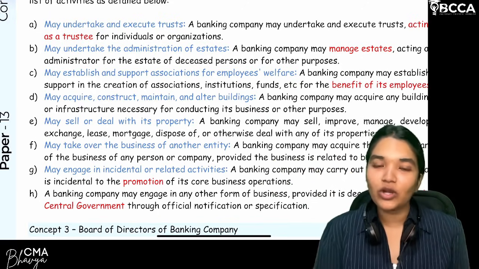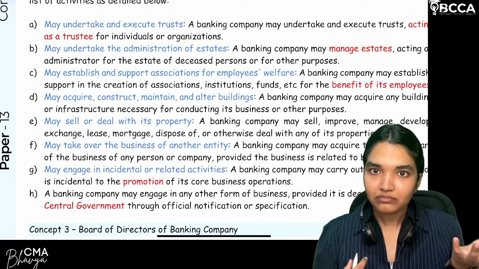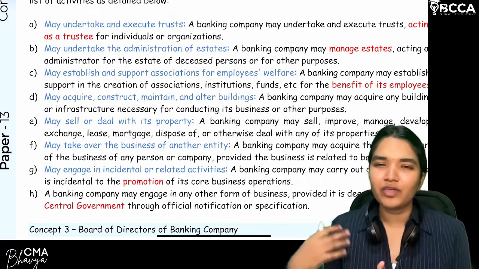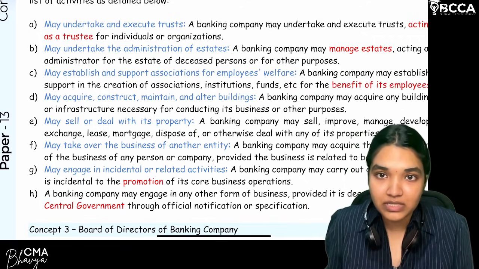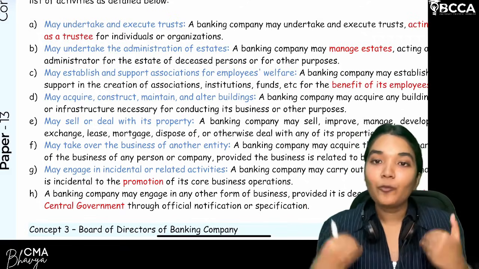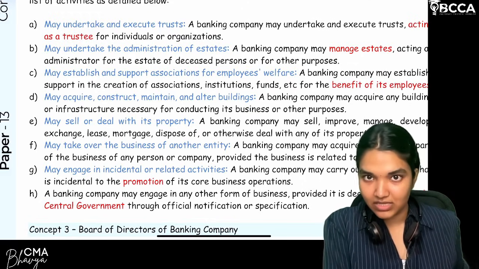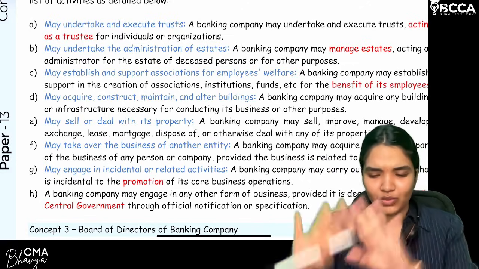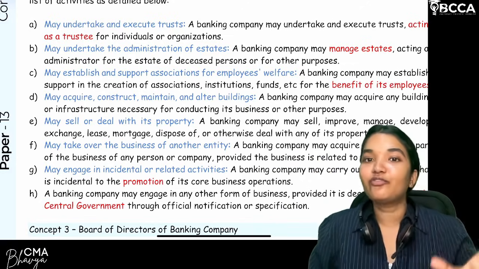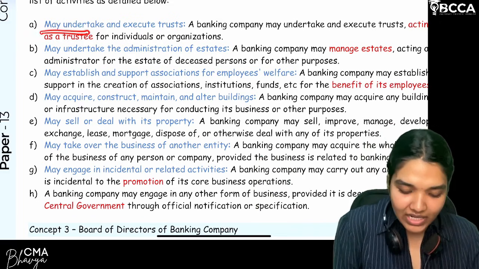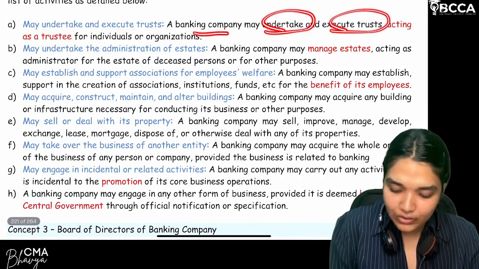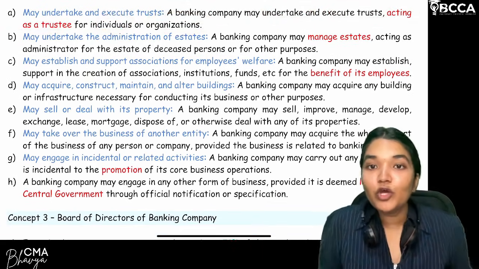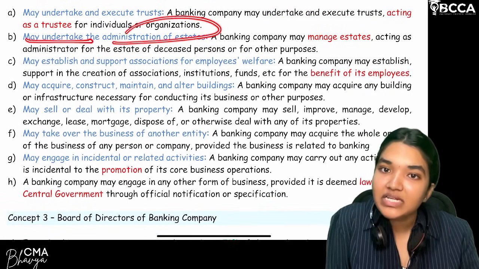The other activity that it is executing other than those banking activities is nothing but executing trusts. So for some rich kids, their parents will create a trust fund for them. What do you mean by this trust fund? When they have grown up, they can use it for their educational purposes, for entrepreneurship or for their businesses. Yes or no? Now parents will appoint banks as trustees. So banks will give the money to the beneficiary, who is nothing but the child. Are we clear? So I hope you got the example. But if we have to frame it into a phrase, may undertake and execute trust. So a banking company may undertake and execute trust, acting as a trustee for individuals or organizations. Are we clear?